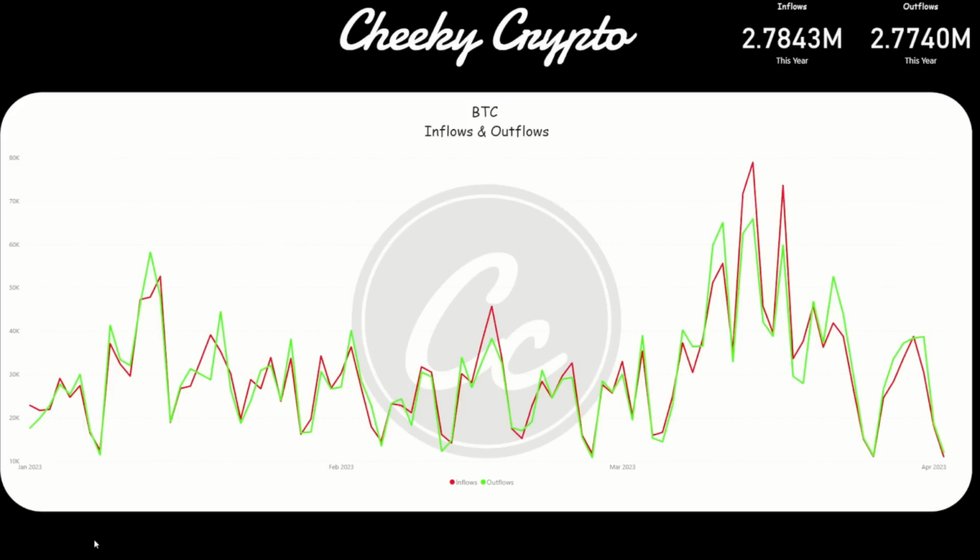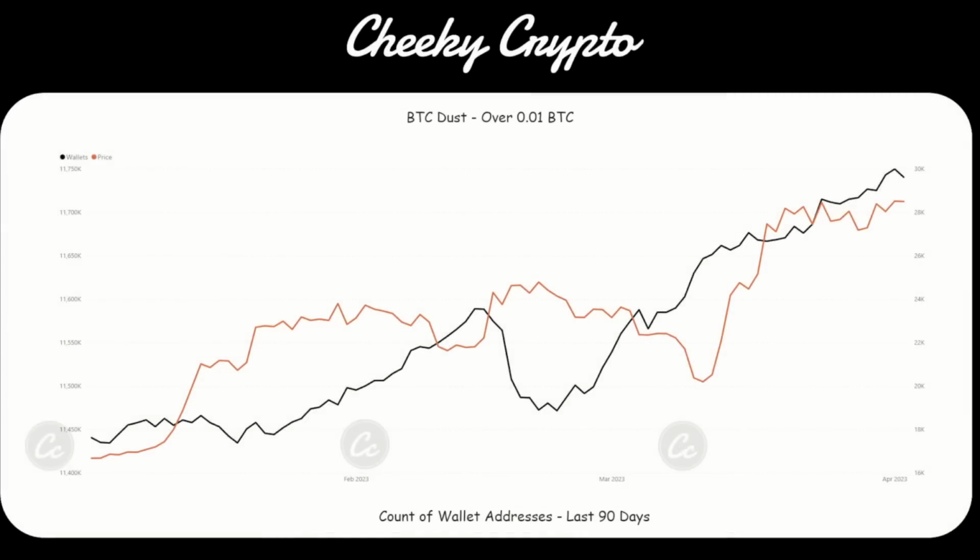But let's jump into the actual wallet counts, right? We'll start with the retail side, and the most vulnerable retail investors, which I've labeled up as Bitcoin dust, and these are wallets that have over 0.01 BTC in them, right? And we can see that things did surge up from this low side of late February. So 23rd of February, we kind of bottomed out with 11,471,000 wallets, and right now up here on the 2nd of April, we're at 11,740,000 wallets, right? So we know that there's been a significant amount of accumulation occurring from Bitcoin dust, which is basically a wallet that has 0.01 Bitcoin in it.